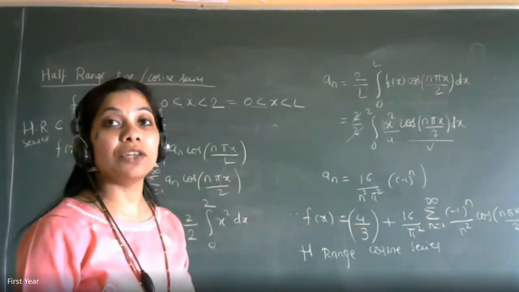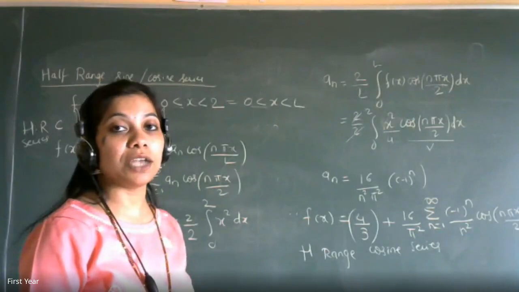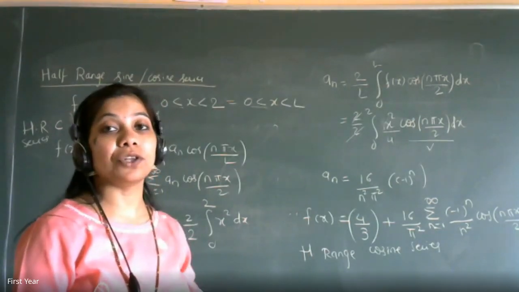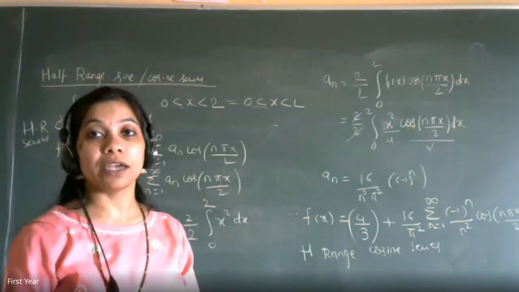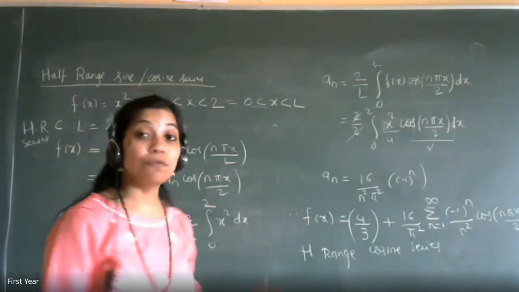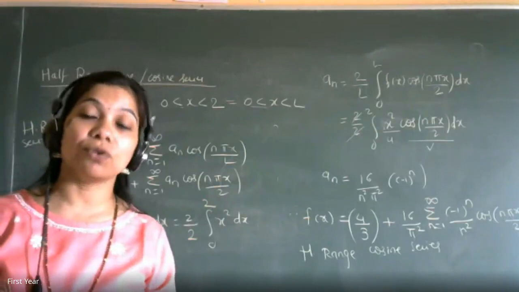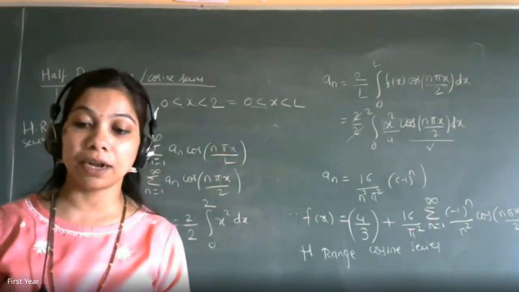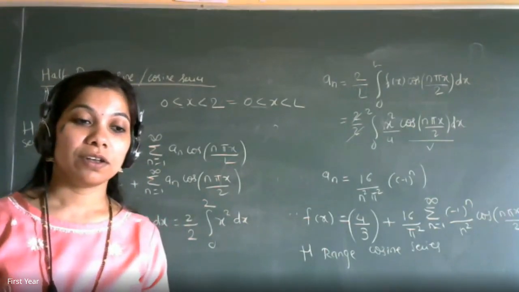On the same lines, you will get half range sine series. So try it out. What is half range sine series? You have to find B n. So in B n, the formula will be 2 by L integration 0 to L f of x into sine n pi x by L dx. Do that and tell me what is the half range sine series. Then we'll do the full range question. Same question can get only sine terms, only cos terms, and a combination of both sine and cos. Try and tell me.